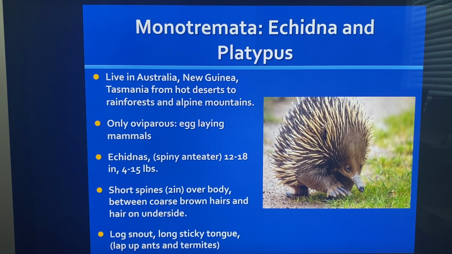Oviparous meaning eggs. Echidnas are spiny anteaters, 12 to 18 inches long, weighing about 4 to 15 pounds. They have short spines about 2 inches long over their whole body, and between them they have coarse brown hairs, and hair on the underside. It's a picture of them. They have a long snout and a long sticky tongue, and they lap up ants and termites. They live on ants and termites. Echidna, quite a strange animal.